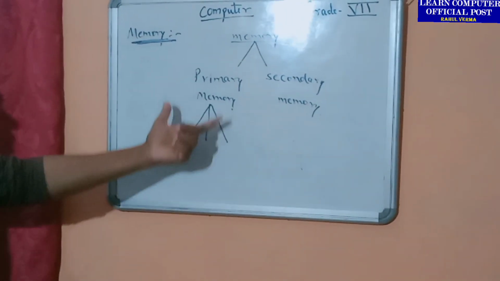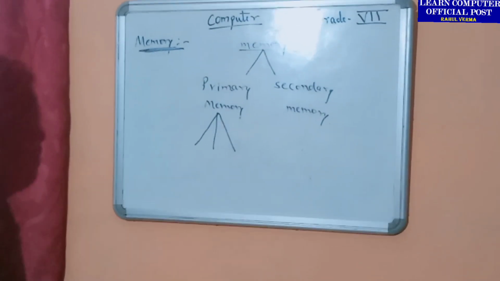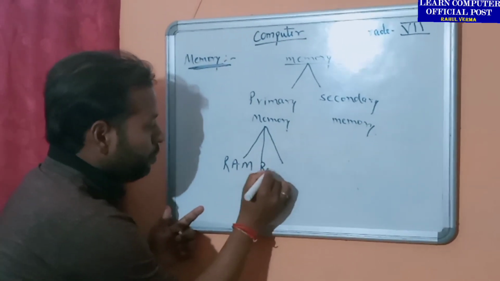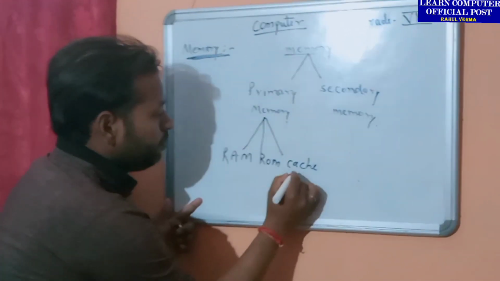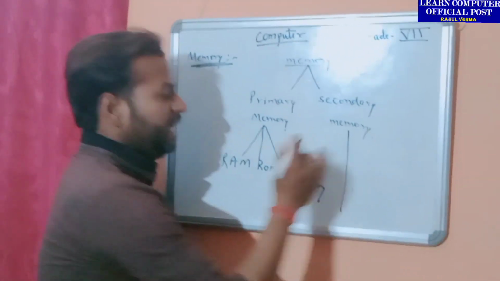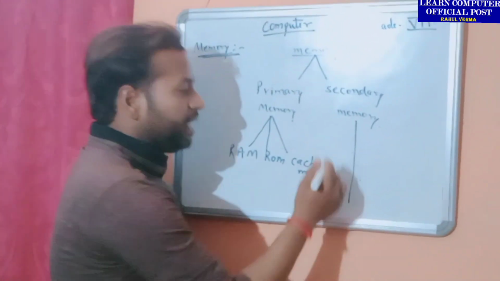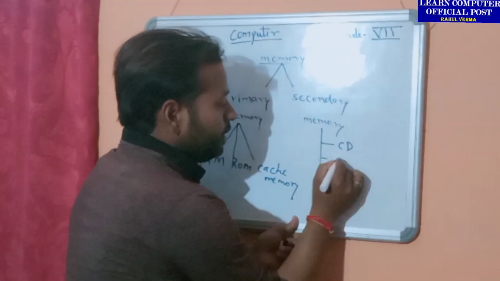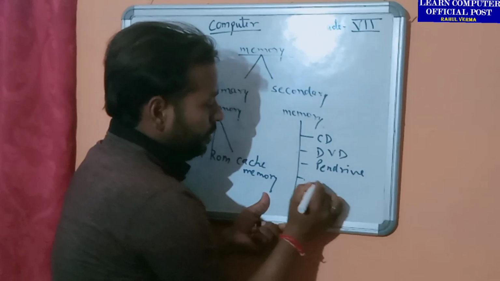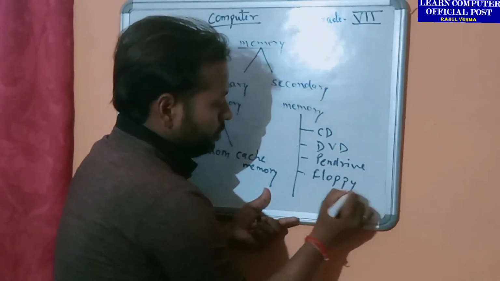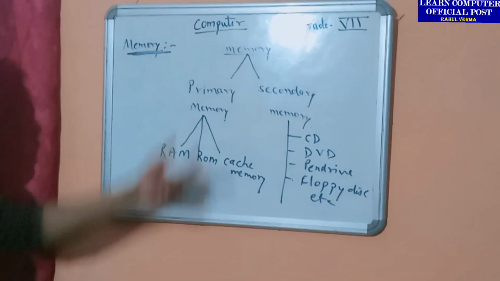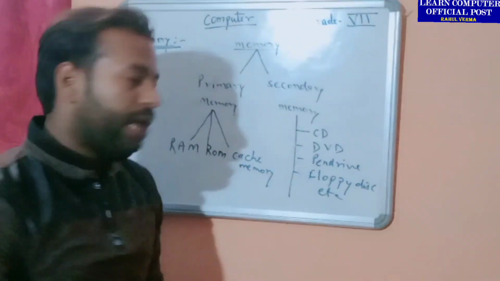Now let me tell you in detail about primary memory. There are three parts of primary memory: RAM, ROM and cache memory. How many parts of secondary memory? There are not any parts of secondary memory. We can have lots of examples of secondary memory like CD, DVD, pen drive, floppy disk, etc. These are the examples of secondary memory.